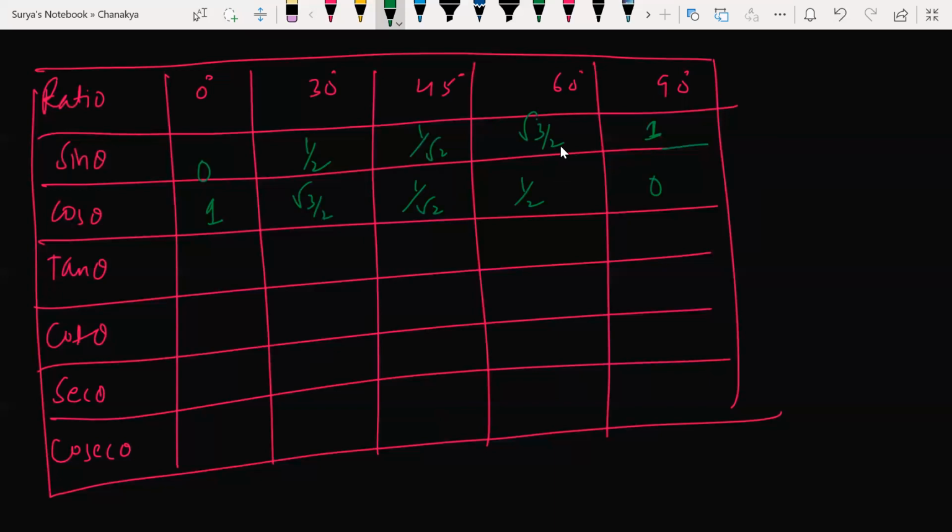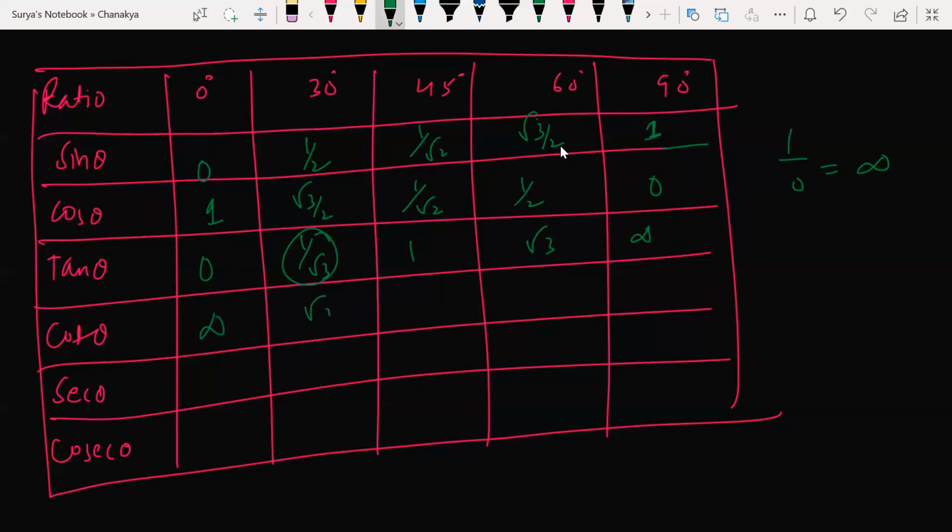Now, tan 0 is going to be what? 0 by 1 is 0. 1 by 2 divided by root 3 by 2 is 1 by root 3. Here 1 by root 2 divided by 1 by root 2 is 1. Here root 3. Here how much? Not defined, because 1 by 0 is basically not defined, or we write it as infinite, beta. Correct? Alright. Now cot theta is what? 1 by tan. 1 divided by 0 is again infinite, not defined. Reciprocal of tan is cot, right?